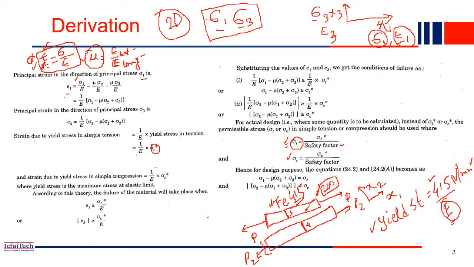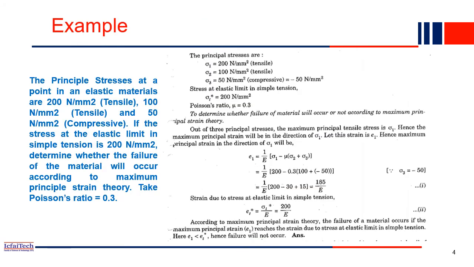So now, for our design purpose, in these two equations you replace sigma t by sigma t star, that is, sigma t into safety factor. Just multiply it and you will get the final expression for our derivation. So I hope you understood this failure theory. Now let's solve a quick example, then it will be more clear to you.